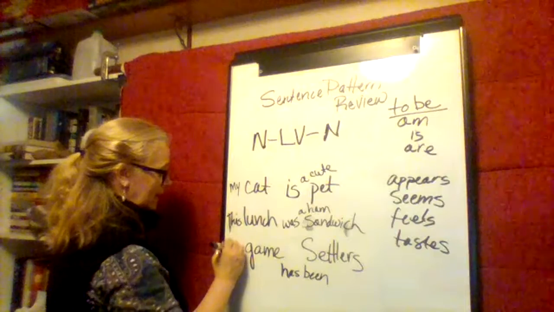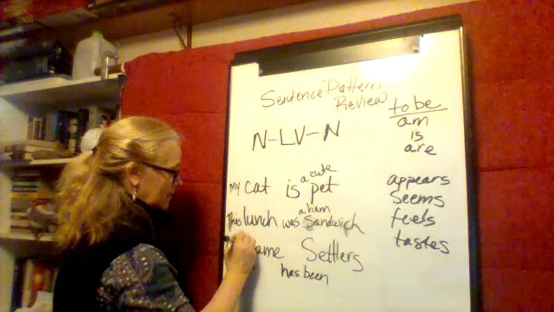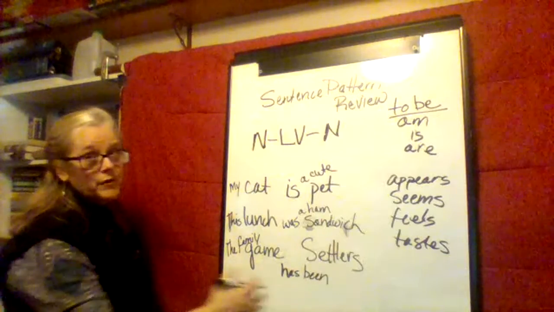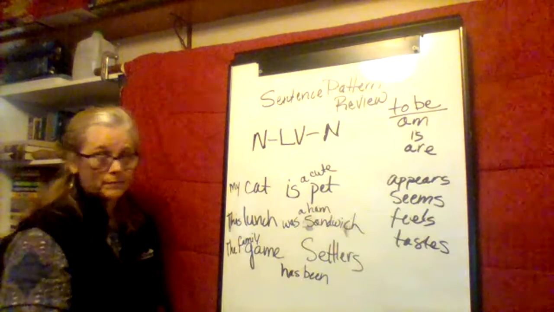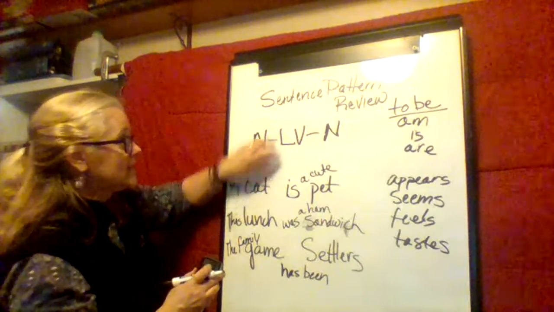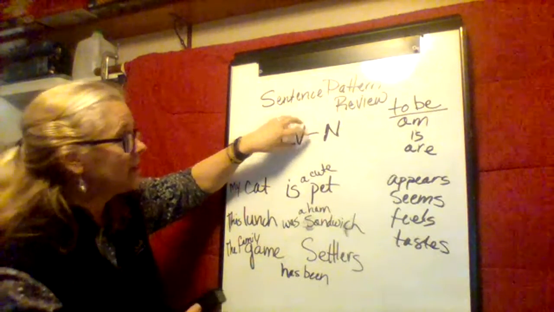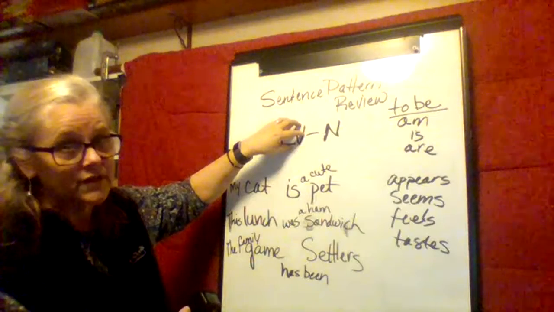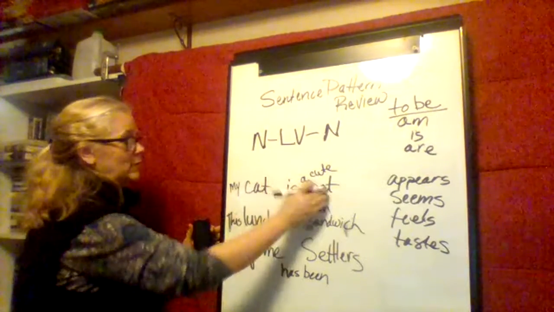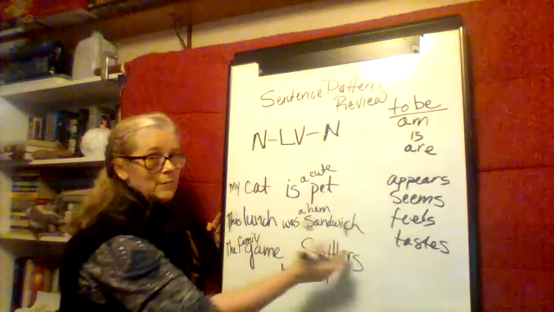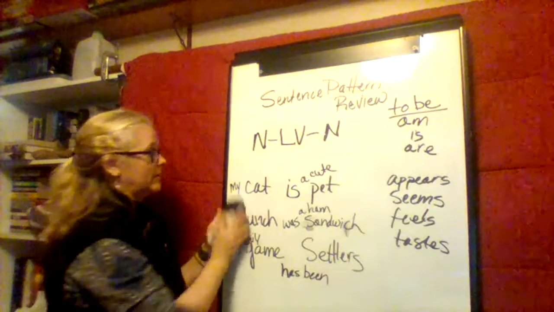The family game has been Settlers, and I could put the whole name Settlers of Catan. But the basic idea is that this linking verb is doing the job of an equal sign. So cat and pet, same thing. Lunch, sandwich, same thing. Game, Settlers, same thing.